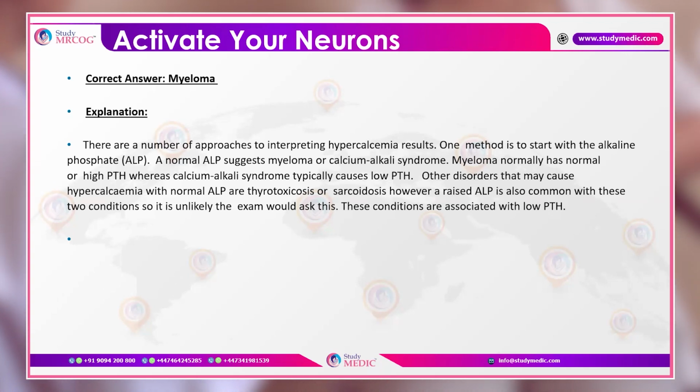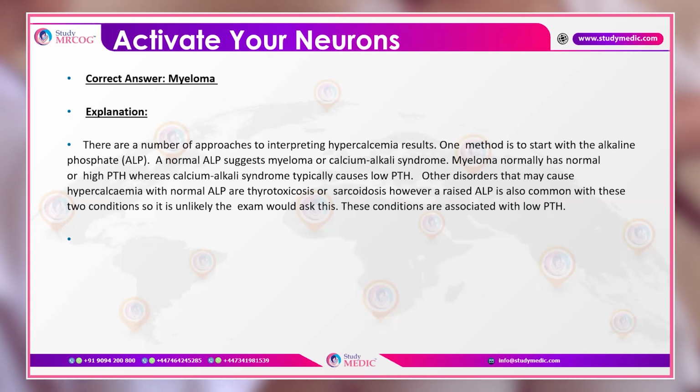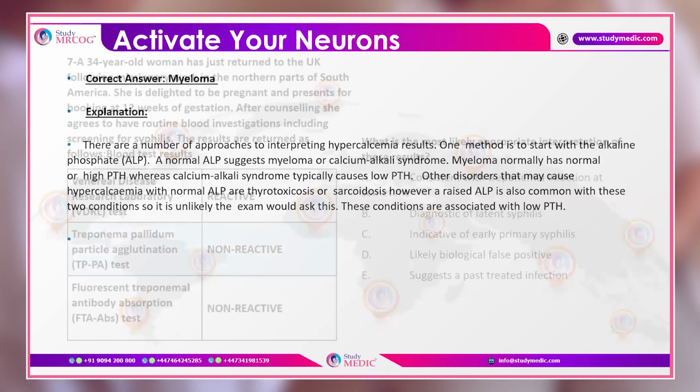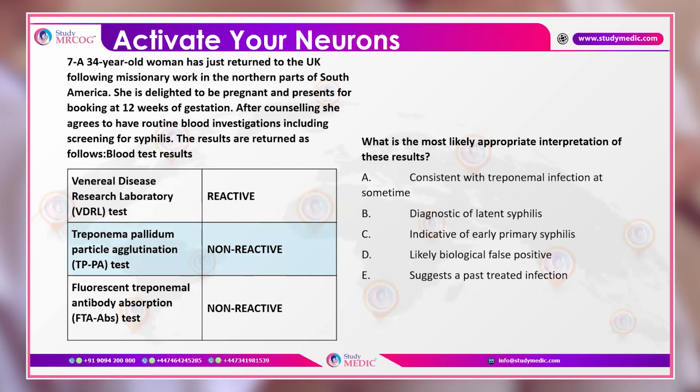So here alkaline phosphatase, you can say, is a buzzword for you to understand that if it is normal, then either it is myeloma or it is calcium alkali syndrome. This exam question is also very, very important, that you should be able to interpret the results of syphilis. They are very important and very high yield, exam tested areas.